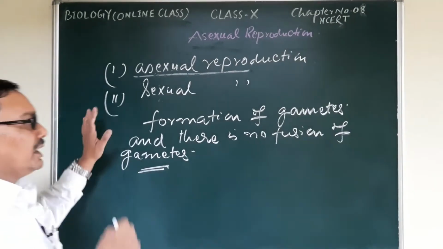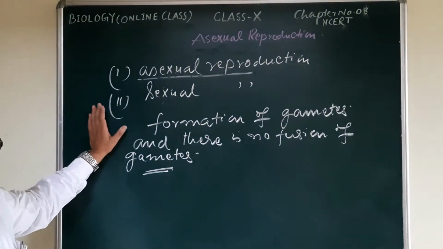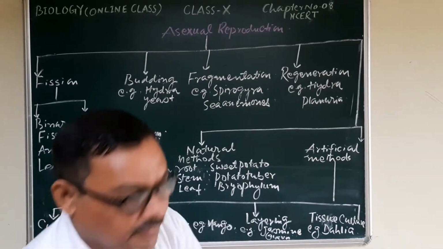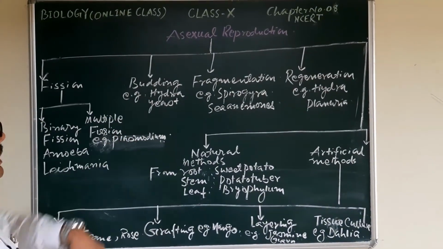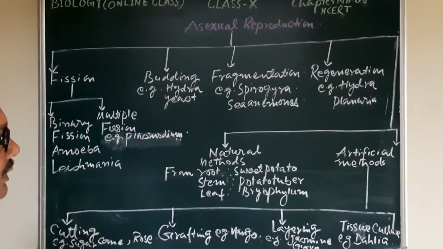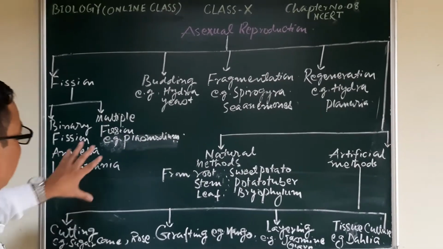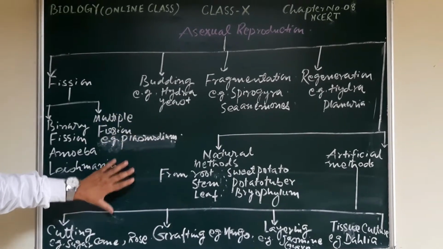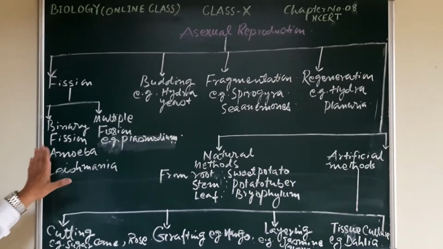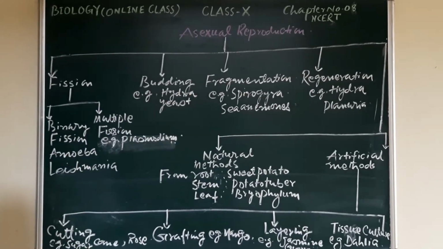Look at the different types of asexual reproduction with this chart. With the help of this chart you may become aware of the different methods.